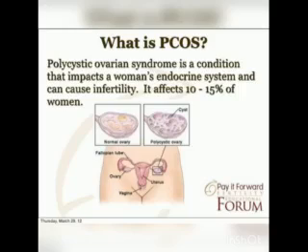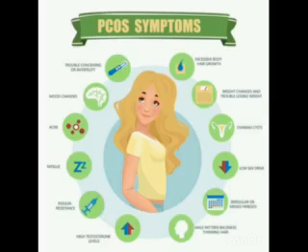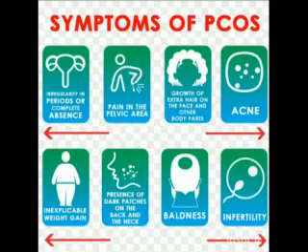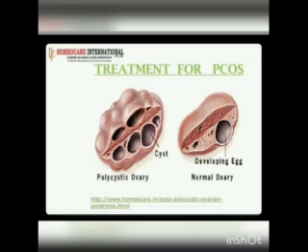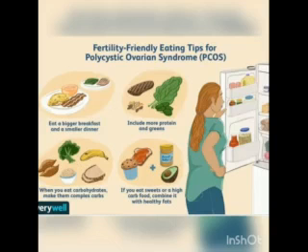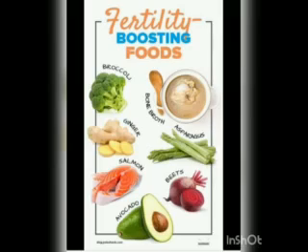If you see the symptoms of this PCOS, the women may experience irregular menstrual cycle, increased androgen levels, excessive facial or body hair growth, obesity, reduced fertility, and increased risk of diabetes. The treatment for this PCOS includes healthy lifestyle, weight loss, and targeted hormone therapy.